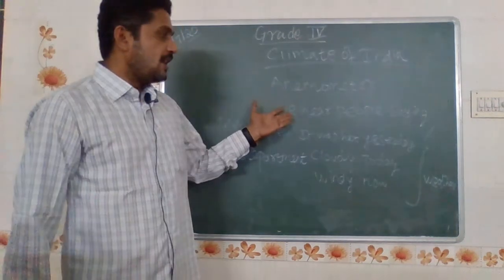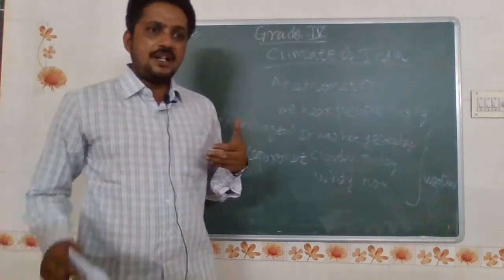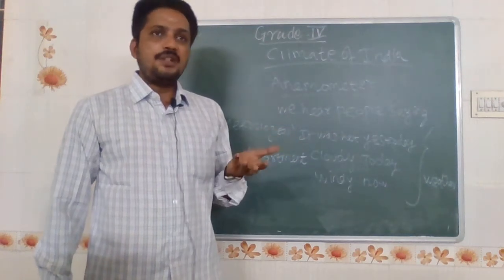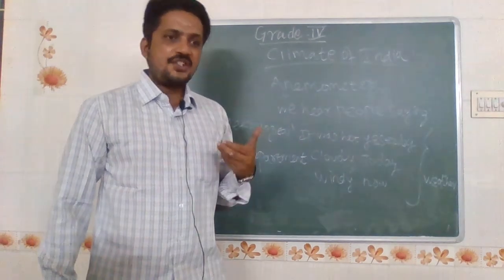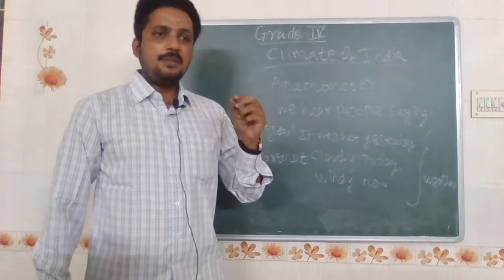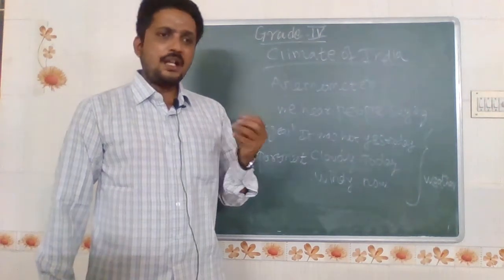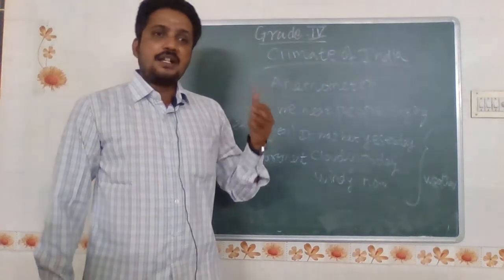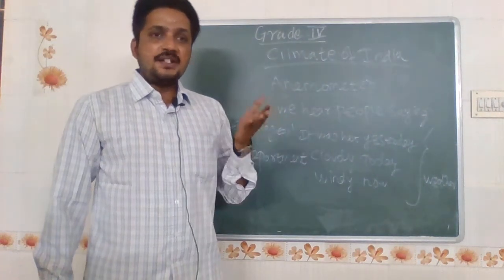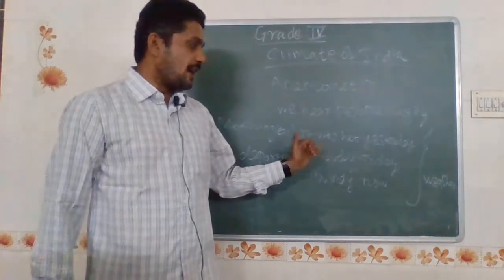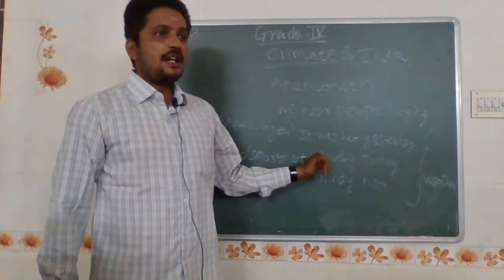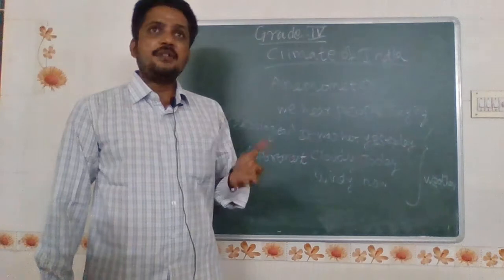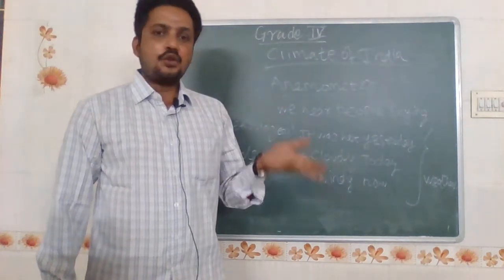In day-to-day life we say that in March, April, May in Tamil Nadu, in our Dharmapuri district, the temperature will be a little high. At that time we say it is very hot today compared to yesterday. Then in July and August, the rainy season, when it is cloudy, we say today it is cloudy weather.